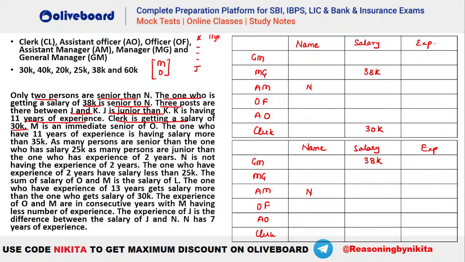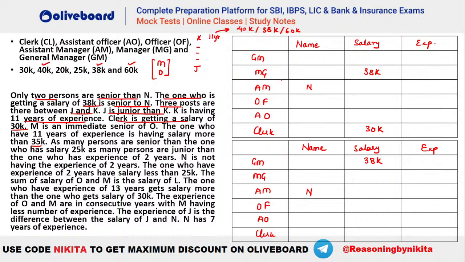The one who is having 11 years of experience is having a salary more than 35K. Now, more than 35K, which are the options which are more than 35K? You can see we have 40K, we have 38K, or we have 60K. That means this 11 years experience K will either have 40K salary, 38K salary, or a 60K salary. Either of the three can be there for this particular person. Okay, so now let's try to place this K and J in the first case, right? Do we have any other fixed information also? If you want to place that, you can place that as well. Okay, so that is not an issue.